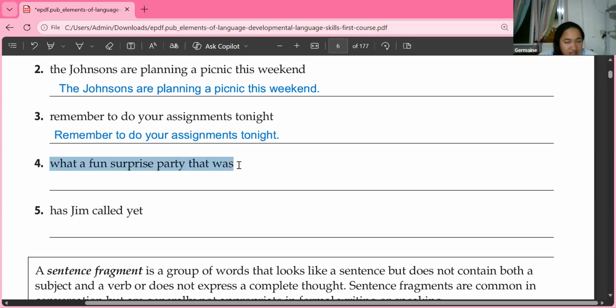So that is the correct way of writing sentence number 3. How about we use now the chat box for number 4? Okay, teacher will be copying the sentence. So what a fun surprise party that was. I want you to copy it, correct it, and what punctuation are we going to use? And please be ready because I will be asking you to read it.